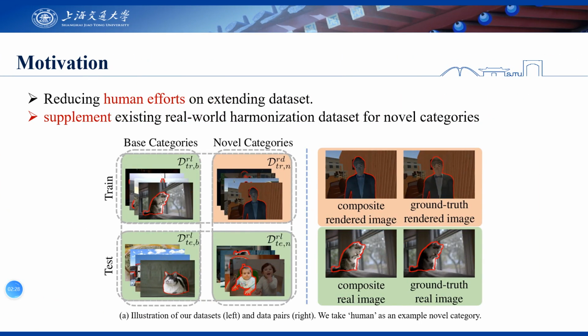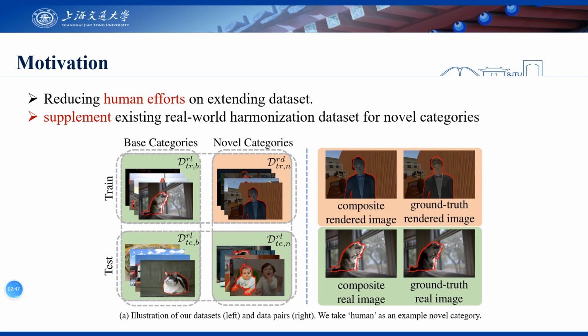In this work, we propose to construct an image harmonization dataset using 3D rendering techniques. This can escape from heavy manual efforts and supplement the existing real-world harmonization dataset.